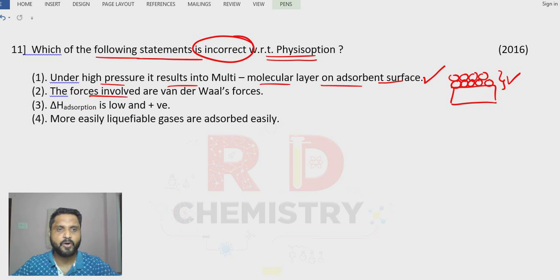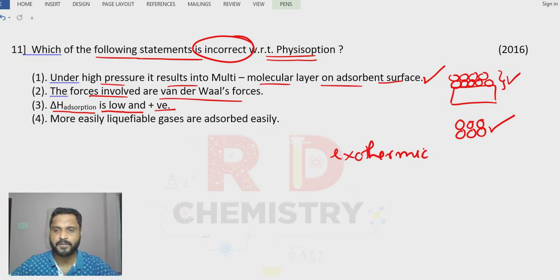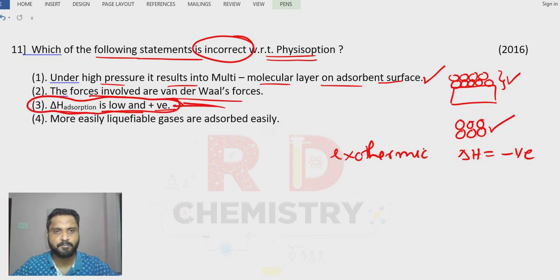Now, the forces involved are van der Waals forces of attraction. Between the two molecules, there is a van der Waals force of attraction that is also present in the case of physisorption. And the third option is delta H of adsorption. Enthalpy of adsorption is low and positive. Now, adsorption is always an exothermic process. It's always exothermic, and delta H is always a negative quantity with a low value, but not a positive value. Therefore, option number 3 is the incorrect statement. So the answer is option number 3.